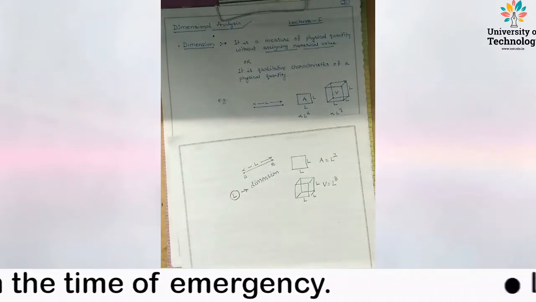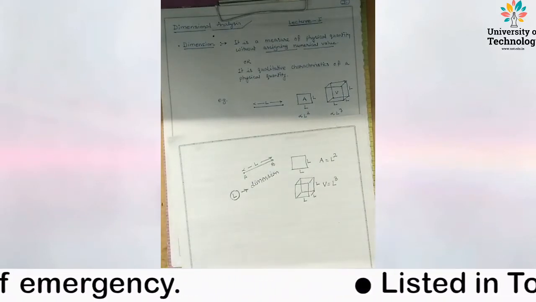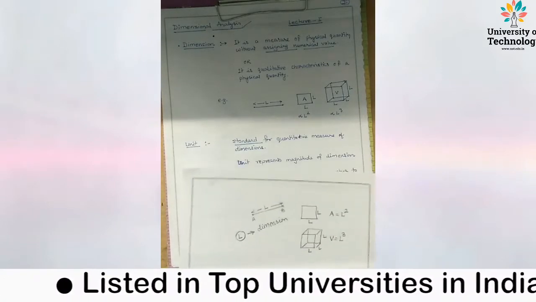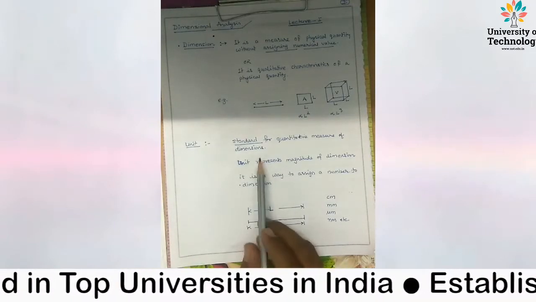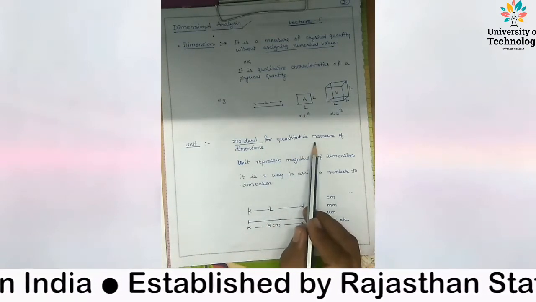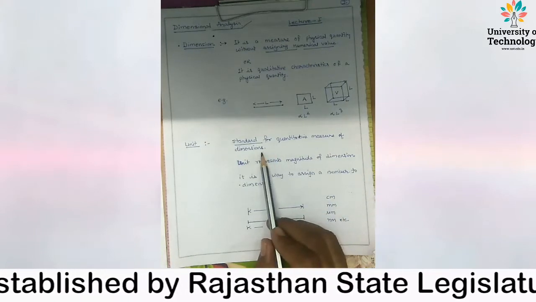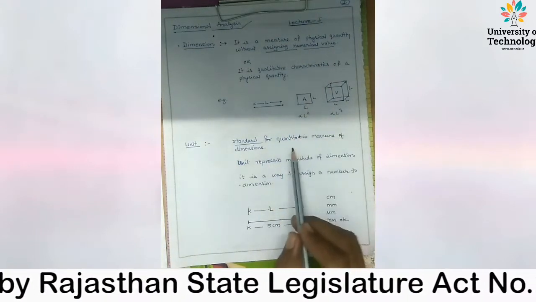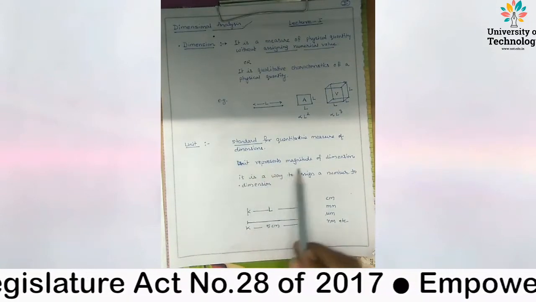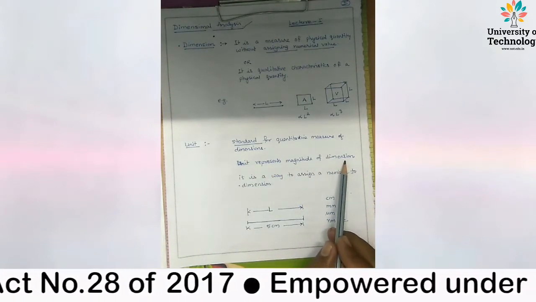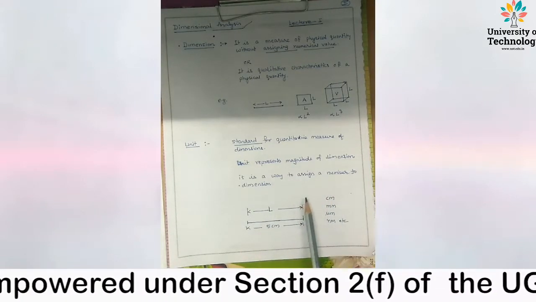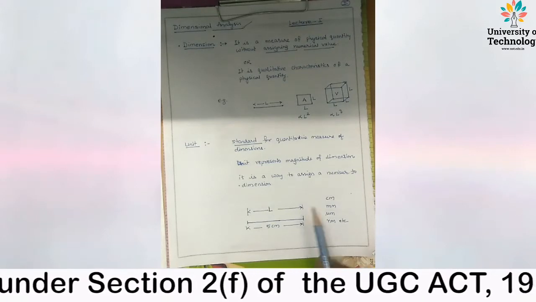Duration is measured in terms of time. So time is a dimension. Then what is a unit? It is the standard for quantitative measure of dimensions. Dimension is a qualitative measurement; unit is a quantitative measure of dimension. A unit represents the magnitude of a dimension. It is a way to assign a number to a dimension.